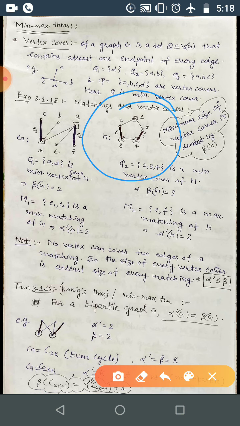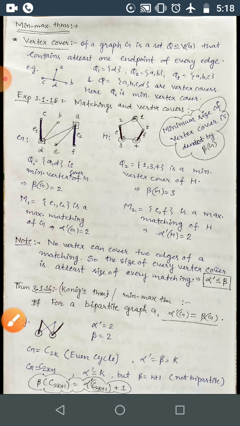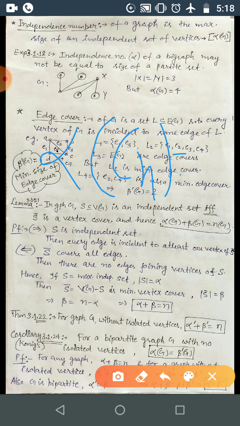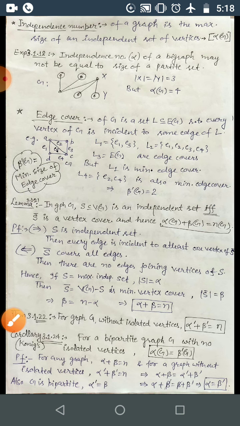Independence number for this graph, I already discussed, this one and this one are independent. You can't take this one, you can't take this one, you can't take this one. So for C5 it is 2. For C4 it is 2. So in general, for Cn, independence number will be n by 2, and this will be the floor function of n by 2. Okay, so alpha of Cn will be floor of n by 2. So that you can verify.